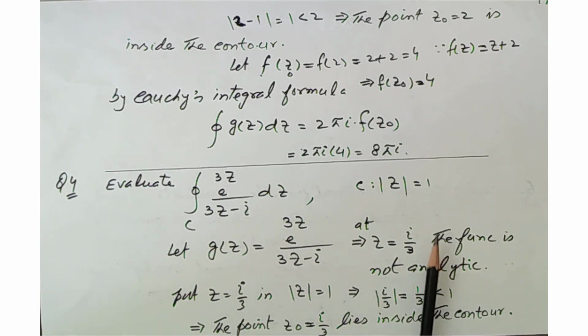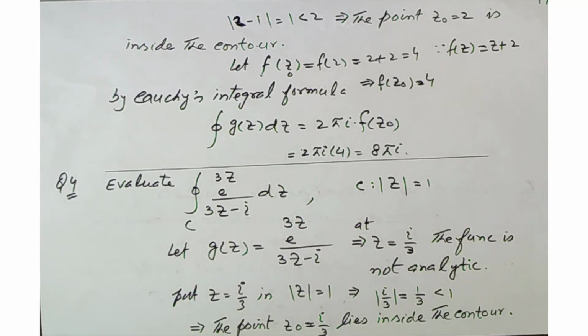Now, we put z equal to iota by 3 in this contour because we have to find whether this point lies inside this contour or not. When we put z equal to iota by 3, its mod equals 1 by 3, and this is less than 1. So z equal to iota by 3 lies inside this contour.